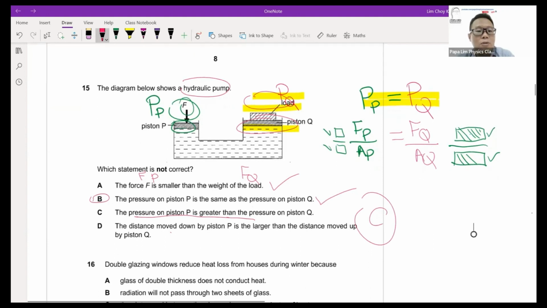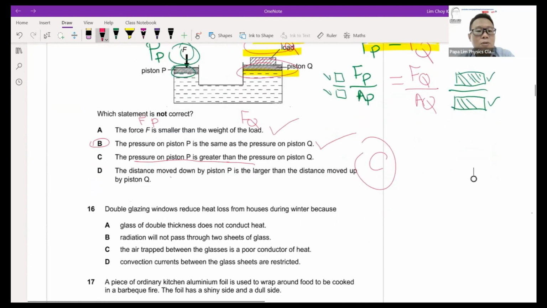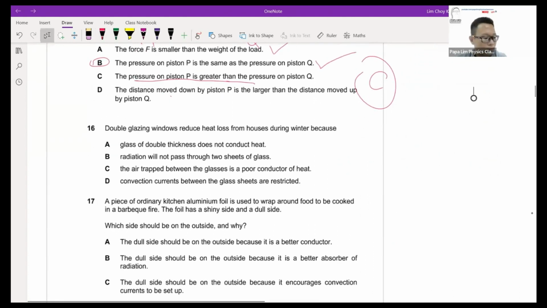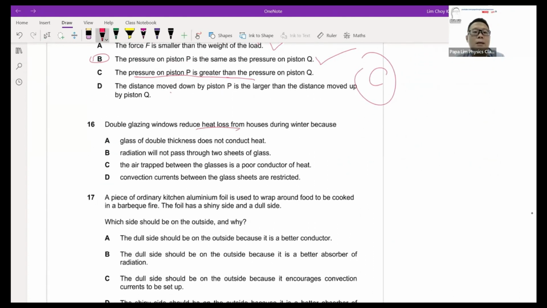Now question 16 is straightforward, double glazing. Which loses heat? Why? Because the idea of double glazing means there's two layers of glass, and in between there's air. The idea of us using air is because air is a poor conductor of heat. So straight away, I know this is the answer already. Double glazed window, quite a common thing.